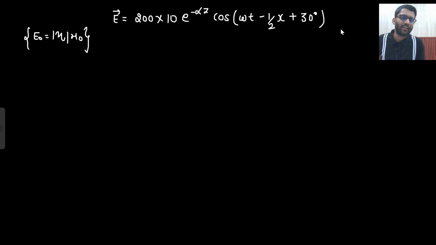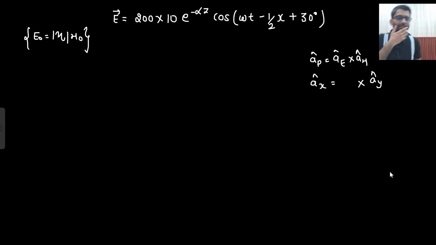Now I need to write down the direction here. This direction I need to write down. So where is my wave propagating? One formula I already know. My wave is propagating in x direction. This is the direction of the wave. Omega t minus beta z, you can see the opposite sign, that means plus x. Electric field direction I need to find. So let's keep it blank. And what is the direction of magnetic field? a_y cap. So direction of magnetic field is a_y cap. So what will be this direction? What do you think? X, Y, Z.